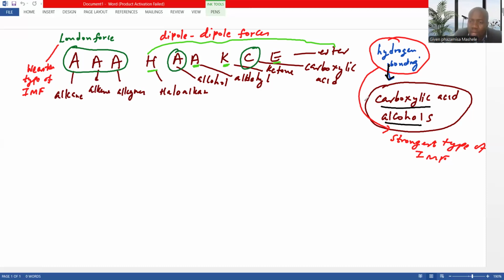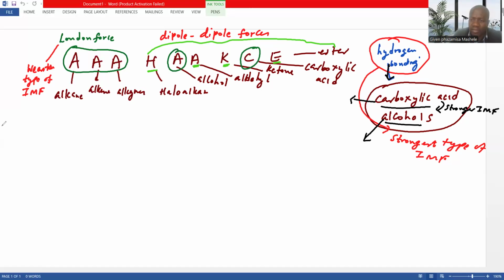However, the hydrogen bonding in a carboxylic acid is stronger than that of an alcohol, even though they have the same type of intermolecular force. And what could be the reason why we say carboxylic acid has stronger intermolecular force, or stronger hydrogen bonding, as compared to that of an alcohol?